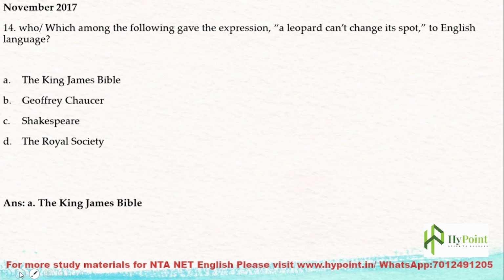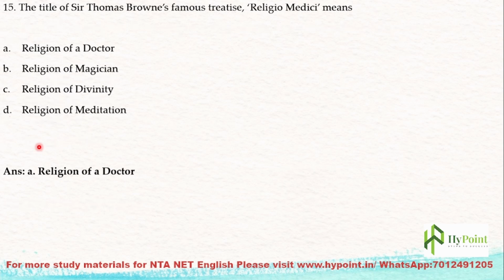The next question: the title of Sir Thomas Browne's famous treatise, Religio Medici, means. So, what is the meaning of this title, Religio Medici, which is a kind of prose work by Thomas Browne? Religion of a doctor, religion of medicine, religion of divinity, religion of meditation. Actually, the title means religion of a doctor, and Thomas Browne was a physician.